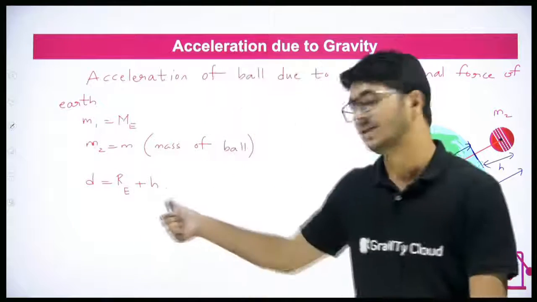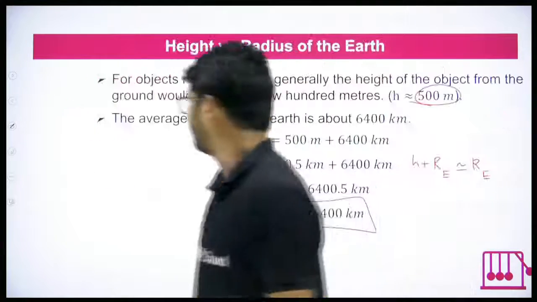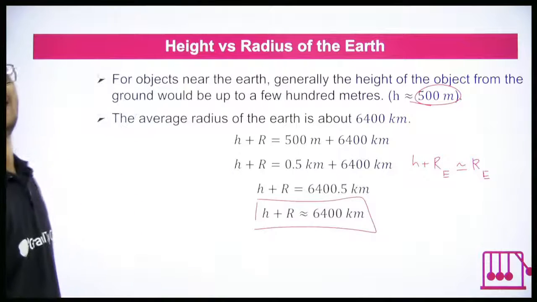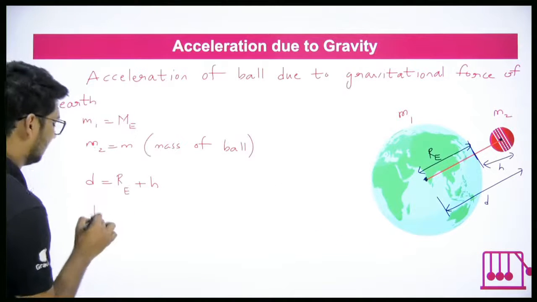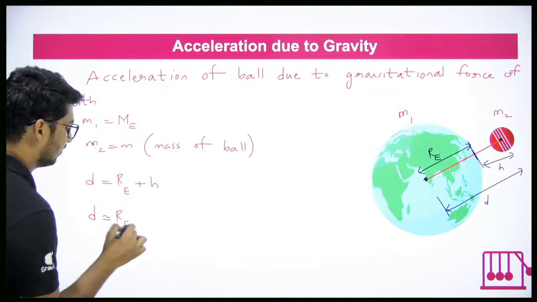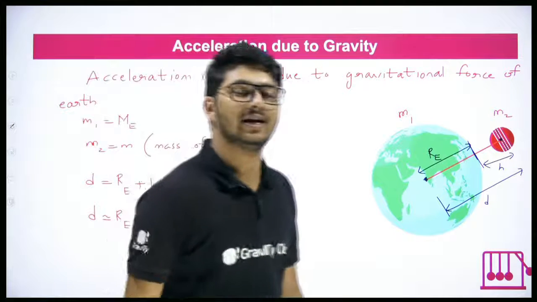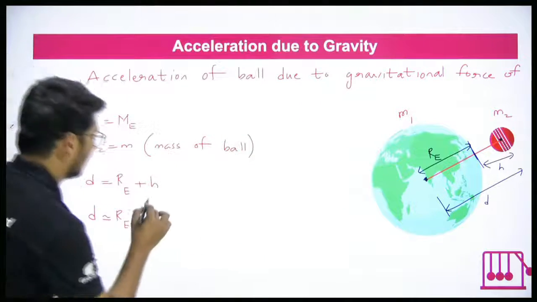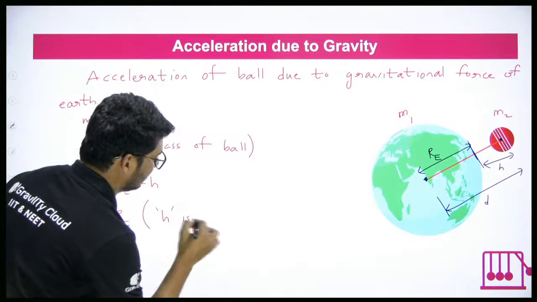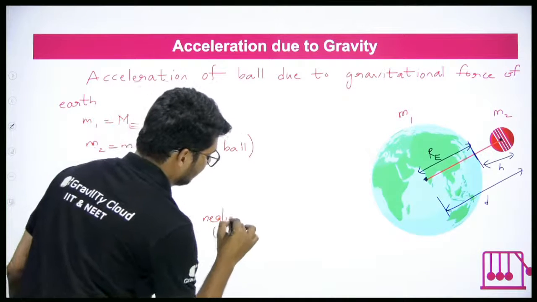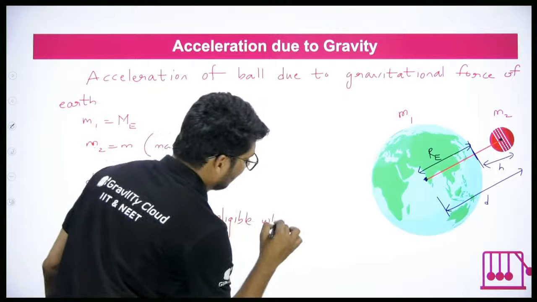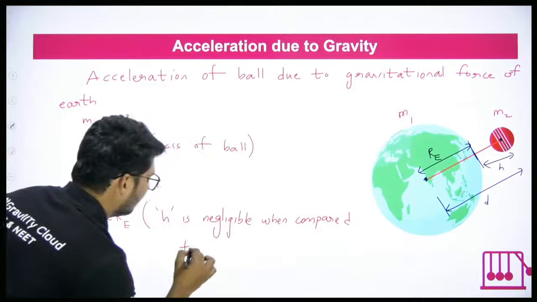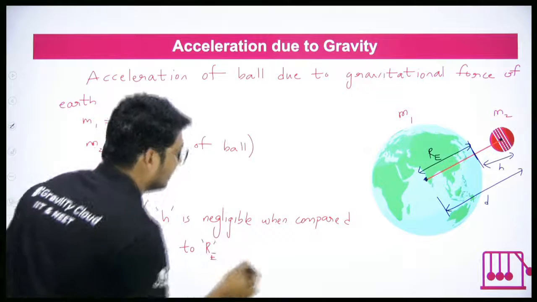Did you get RE plus H? Yes, we got. And what was the approximation that we came to? H plus RE is almost equal to RE. So we'll use that here. We'll say that D is almost equal to radius of Earth, because height is very small. I can say height is negligible when compared to radius of Earth, RE.